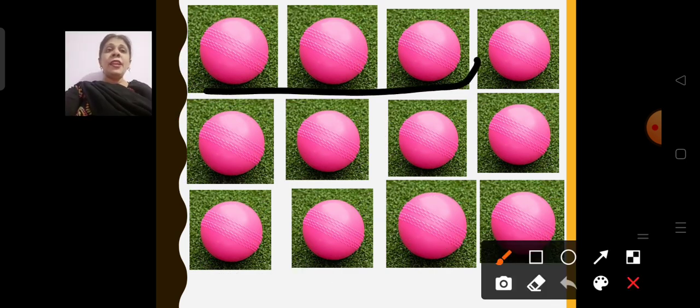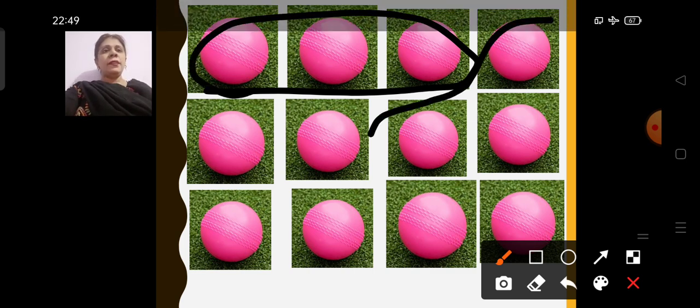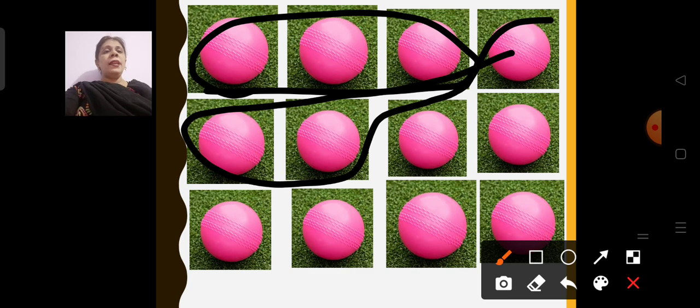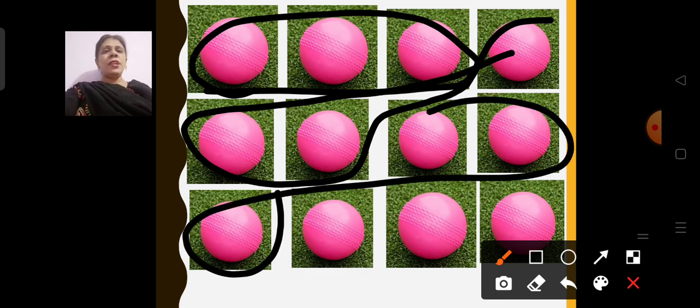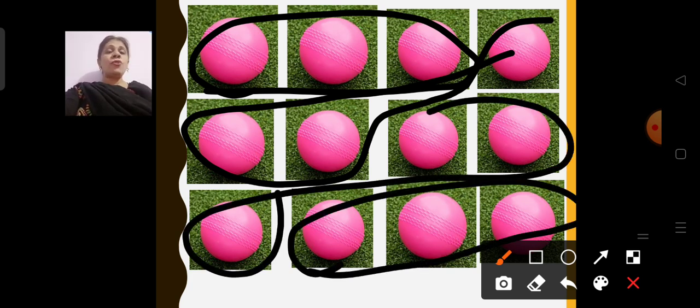I can take 3 also in one lot. Okay, 3. Then I can take this 3, then this 3 and the remaining 3. So with 3, how many lots? 1, 2, 3, 4. That means if in a lot I take 3 balls in each lot, I will be able to make 4 lots. That means 3 fours will be 12. Understood? Now I will show you another also.